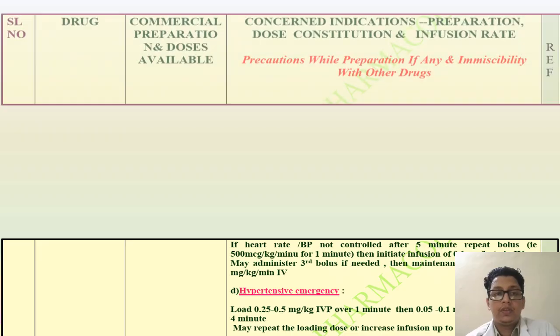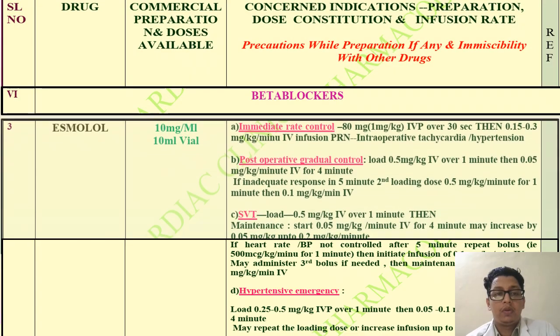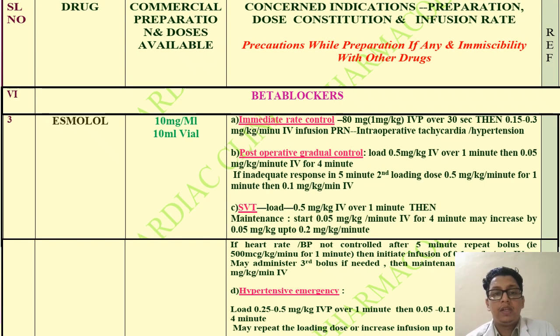Next beta blocker is esmolol. 10 milligram per ml, available in a 10 ml vial, that is 100 milligram in one vial. For immediate rate control, 80 milligram, that is 1 milligram per kilogram IVP over 30 seconds, then 0.15 to 0.3 milligram per kilogram per minute IV infusion as per need.